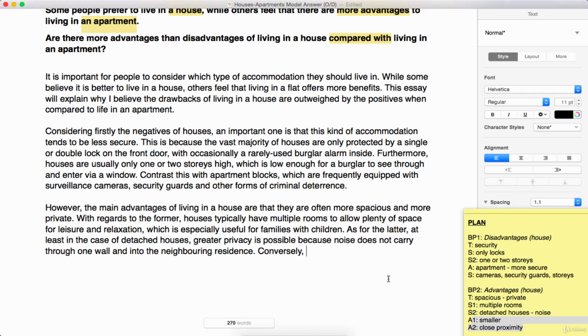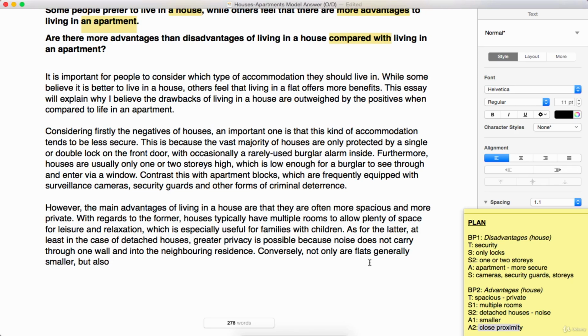And then I like this, when we've got 2 points that we want to make together, we can use the not only but also structure. So not only are flats, apartments, whatever, generally, remember not always, generally smaller, but also. So you can see we're putting these 2 points together, not only this but also this. Not only are flats. Also notice the word order here. If you're using the not only structure, the verb comes first and then the subject. So you use inversion when you're using not only.